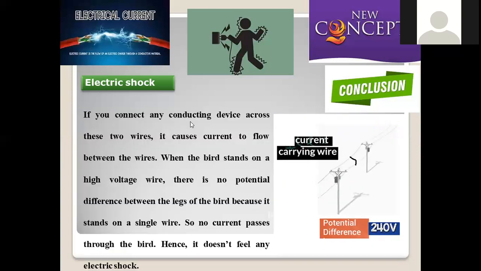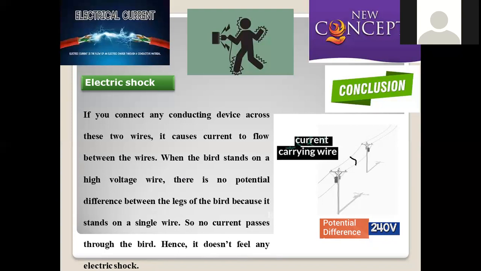Now, if you connect any conducting device across the two parallel wires, it causes current to flow from one to another. The bird stands on a high voltage wire. Even on this connected wire, if a bird is sitting, there will not be any impact, because no potential difference will be transported through the legs of the bird, because it stands on a single wire rather than two wires. That's why passage is not possible. So no current passes through the bird, hence it doesn't feel any electrical shock.